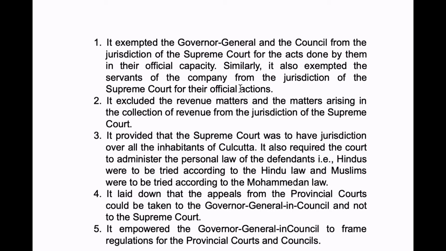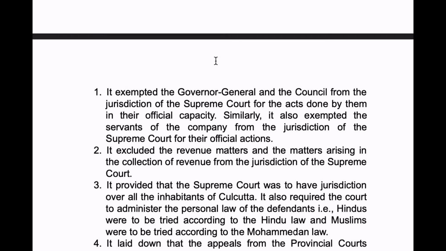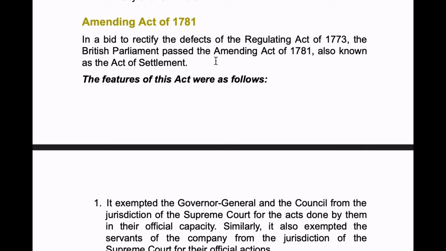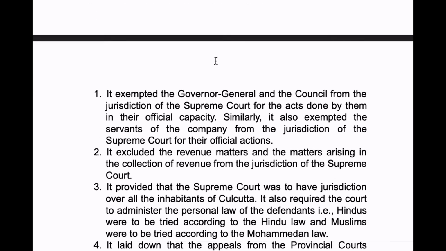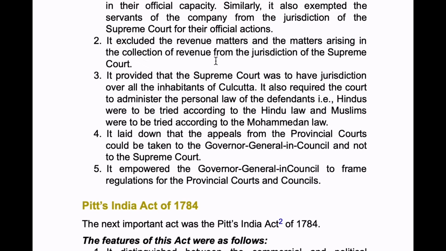So the Governor General, Council and the servants of the company, whatever actions they do officially, are not justiciable under the Supreme Court. And that is the first feature of this Amending Act, also known as the Act of Settlement. Now the next feature is it excluded the revenue matters and the matters arising in the collection of revenue from the jurisdiction of the Supreme Court. So even the revenue matters were exempted.